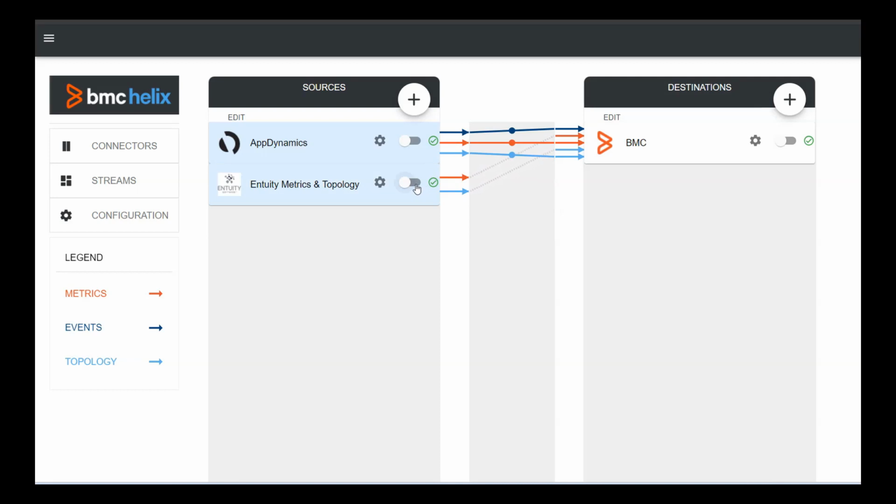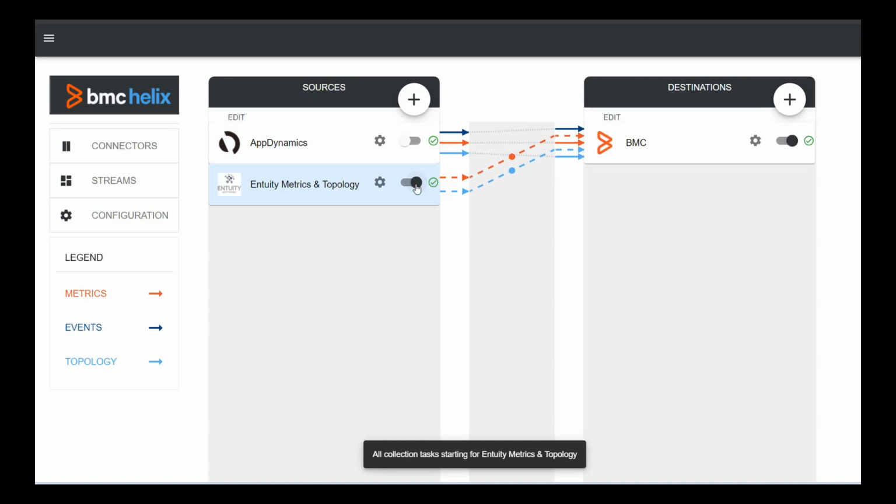Now, if I want to execute this stream for the Activity connector, I enable the option for the Activity connector. Now the data stream started and the destination also shows as enabled. I want to stop the data stream for topology for the Activity connector. I will click on the middle bar and click on the stop button. So the data stream stopped for the topology data for the Activity connector.